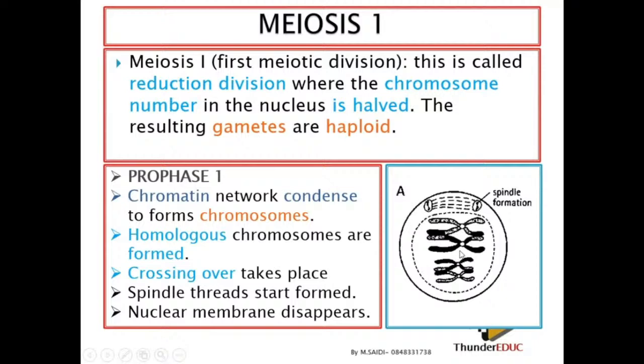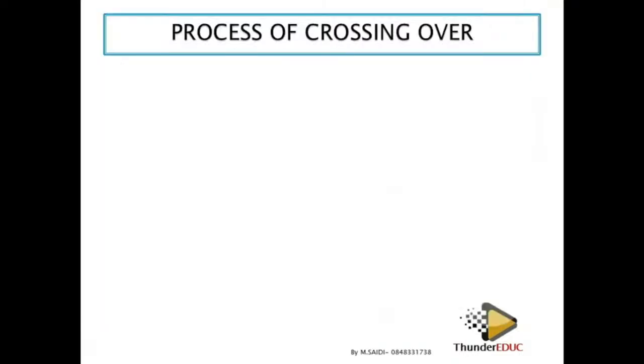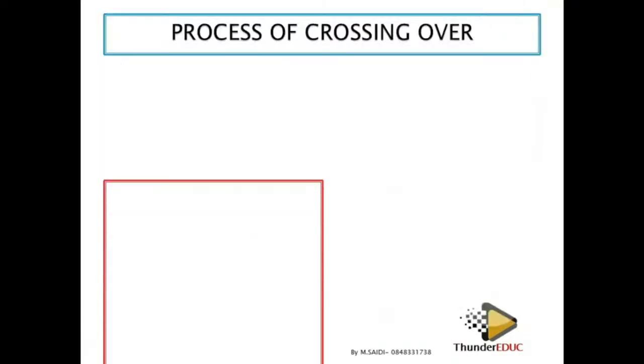We don't have crossing over anywhere else except in prophase 1. Even not in prophase 2. We only have it in prophase 1. Why in prophase 1? Because the chromosomes are still in homologous pairs. Let's look at the process of crossing over.